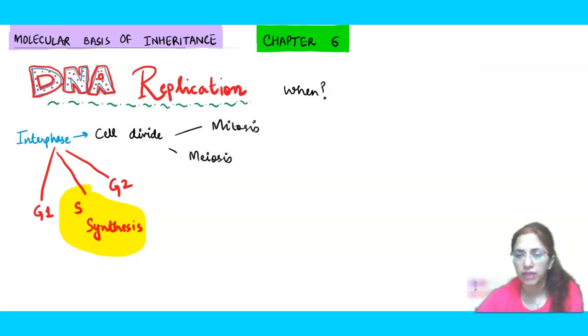So whenever a cell is destined to divide, prior to it interphase occurs, and in the interphase there are 3 substages, G1, S and G2. DNA replication happens in the S phase of the interphase. So whenever we want to form a cell, these are the stages. Whenever a cell has to form from the pre-existing cell, then interphase has to happen and then cell division has to happen. So one thing we have already learned, right? Now we will see how DNA replication occurs, right?